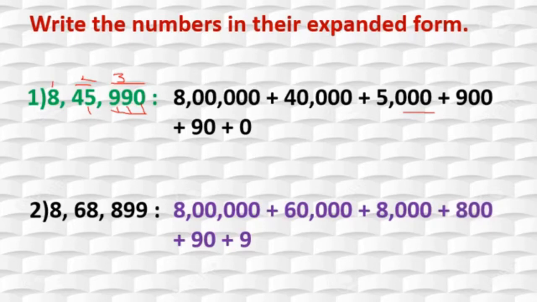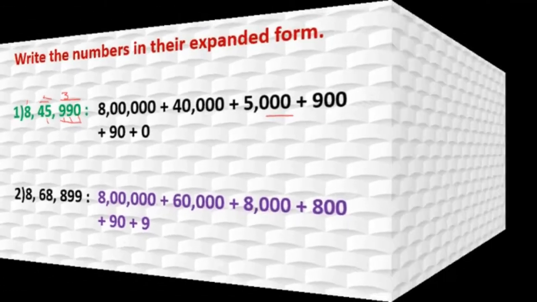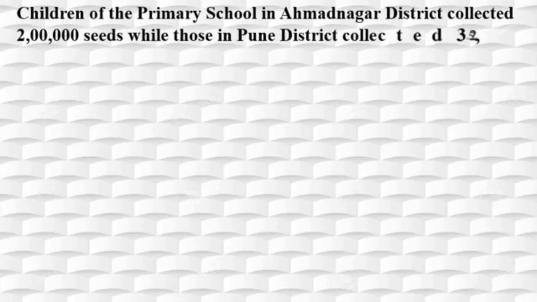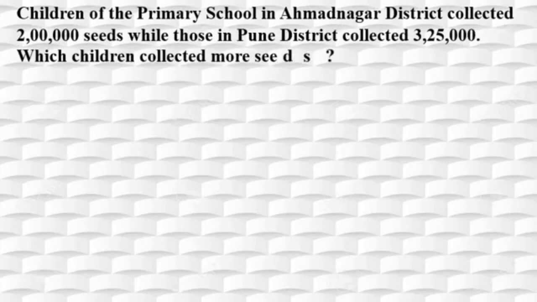Remember this, if 0 is there, then directly put 0 in between and carry forward the same procedure. Okay? Yes, students, we will now solve the word problem. First we will read the problem, then we will understand, then we will solve the problem.